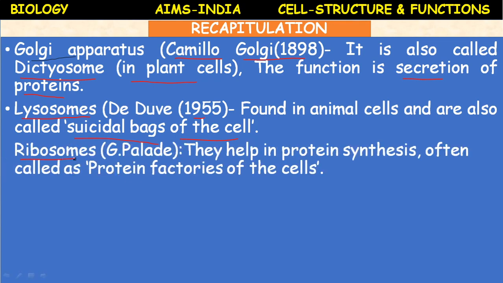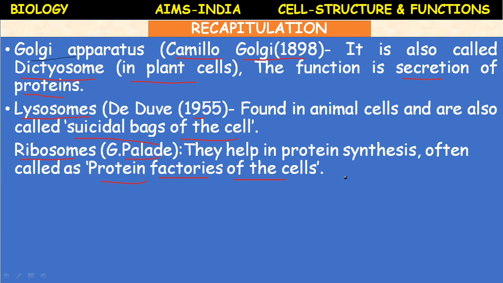Ribosomes. Ribosomes were discovered by Palade. Who discovered ribosomes? Palade. These ribosomes help in protein synthesis. They are often called protein factories of the cell. Which organelles are called protein factories of the cell?